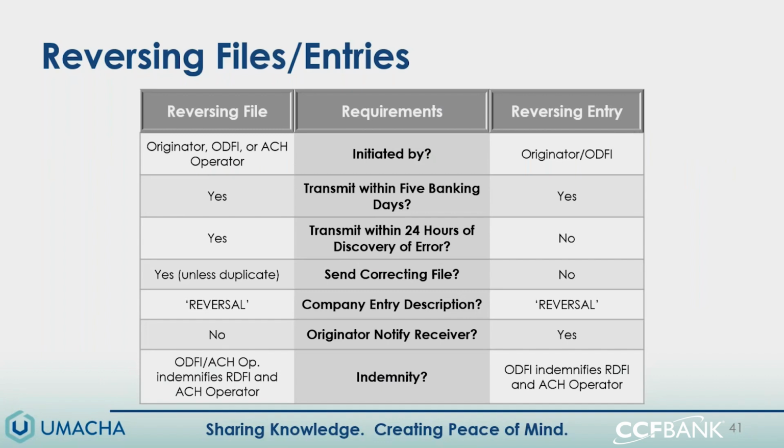And then indemnity, right? So when we're looking at the file, whoever is originating that reversal is making an indemnity to everyone else, that if there's a loss, they're going to take it. On the reversing entry, ODFI indemnifies RDFI and ACH operator. So we're making a promise that, hey, if something goes wrong here and you suffer a loss because of my reversal, we'll make you whole with that indemnity.